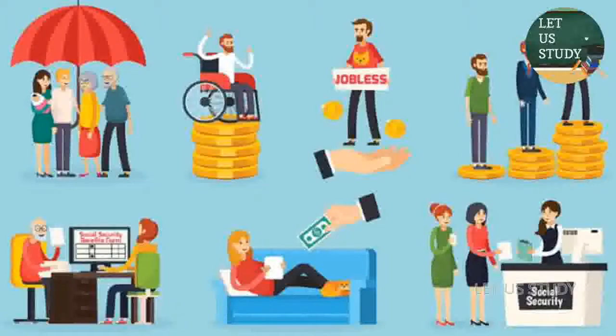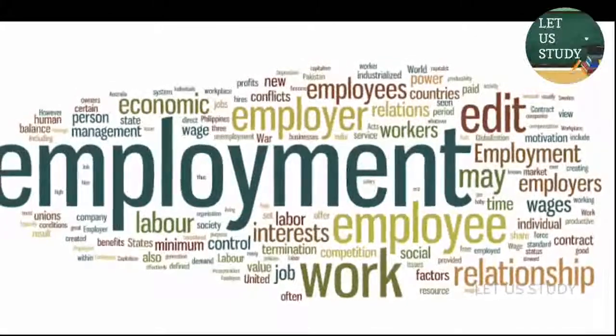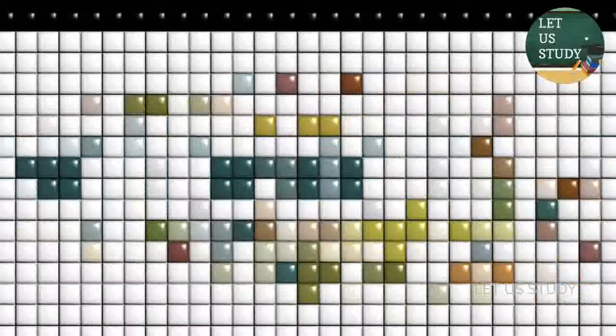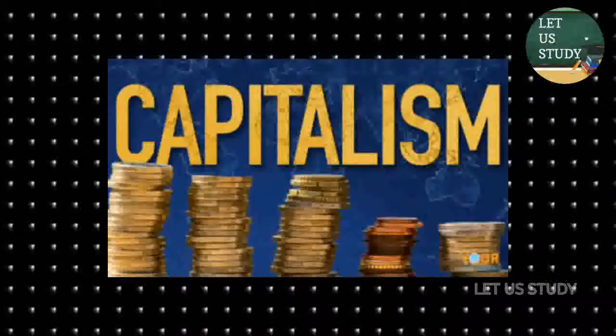All this made up the idea of a welfare state, a state which ensured a basic minimum dignified life for all citizens. It also took care of their most elementary needs like food, housing, health, child and old age care and education. The state had taken on the responsibility of providing employment to the able-bodied citizens. In this way, the state tried to reduce the effects of the ups and downs of market-based capitalism.